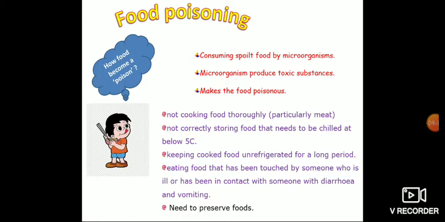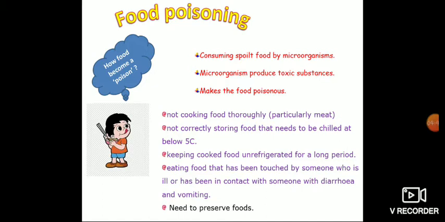Food poisoning. Yes. See, we are eating healthy, good, clean food. Why does it change into food poison? If you have vomiting or stomach pain, your doctor says that you had food poisoning. Why is it happening? How is food becoming a poison?